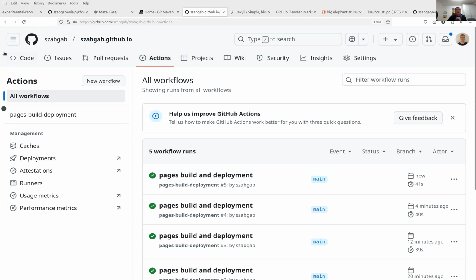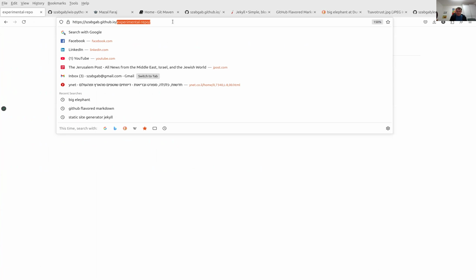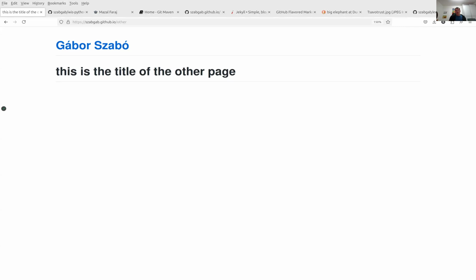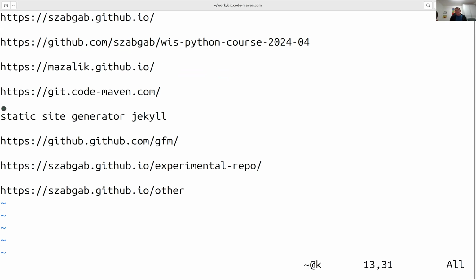This was already built, so the other page is also here, so I can go and type in other, and now you can see the other page. So it is an address inside my repository. Okay, you can see it's very similar. Both are very similar. One is just a page inside my main repository, and the other one is just another random repository. So that's it, I think.